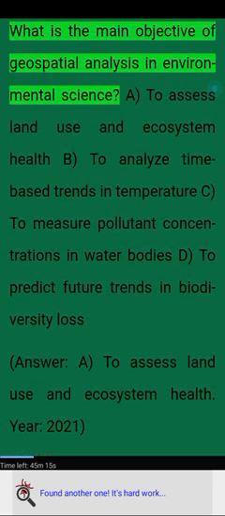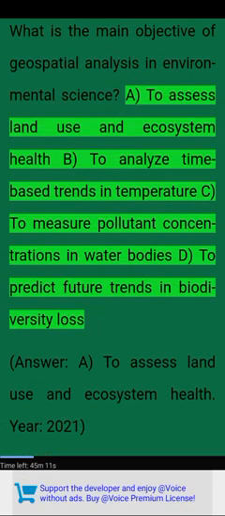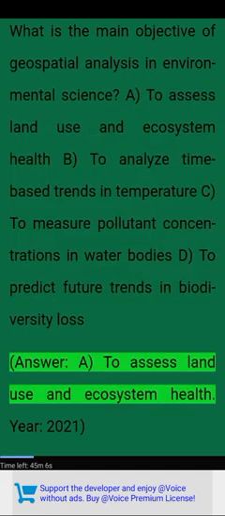Year 2022. What is the main objective of geospatial analysis in environmental science? A. To assess land use and ecosystem health. B. To analyze time-based trends in temperature. C. To measure pollutant concentrations in water bodies. D. To predict future trends in biodiversity loss. Answer. A. To assess land use and ecosystem health.